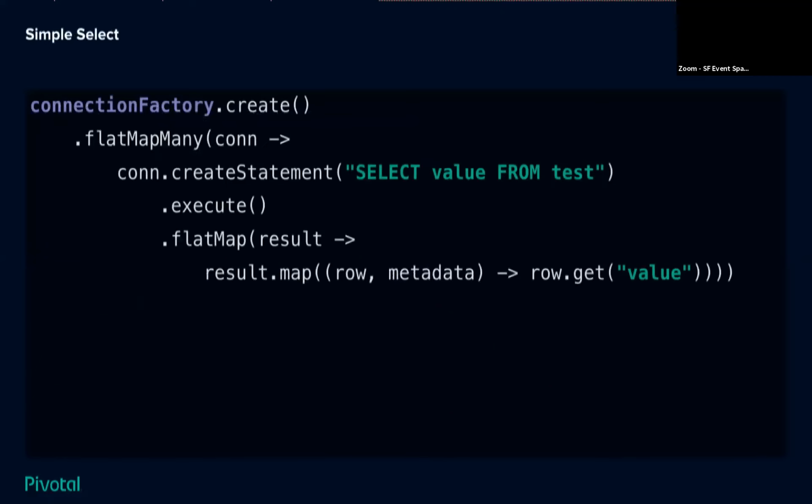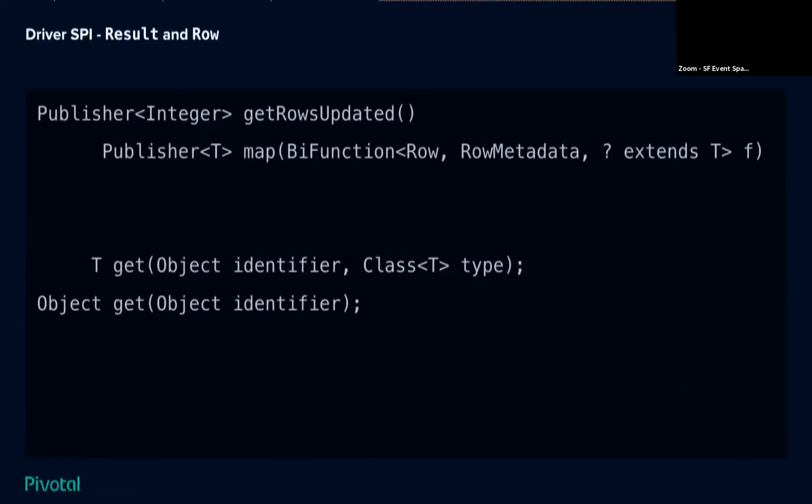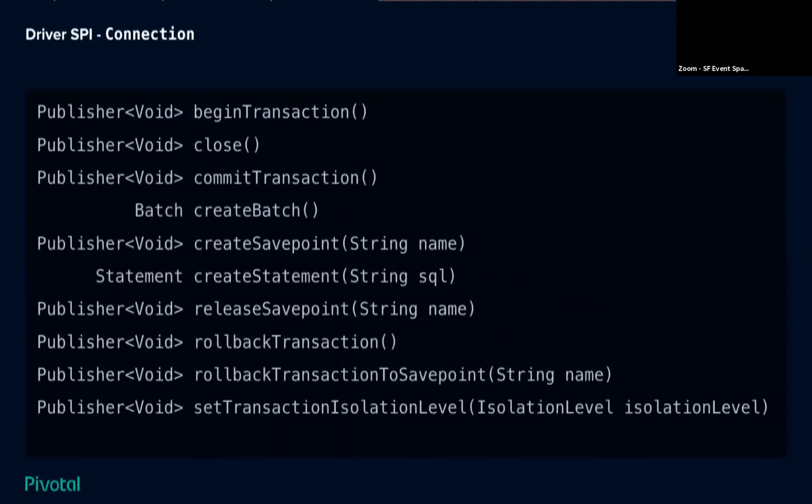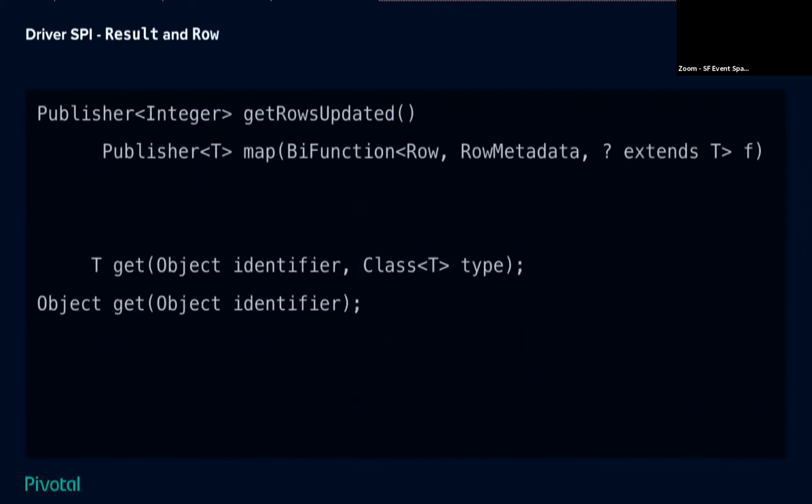So let's take a look at use of the API itself. We take a look at the API. We've got this connection factory thing we call create, and we get a connection back. So we see this method called flat map many. This is, actually, let me take a step back. The API itself, if you remember, is defined with a bunch of publishers, right? If we take a look here, there's a bunch of publishers, which are these really, really generic things from reactive streams. This is a thing that emits some kind of data, publisher result, publisher integer, publisher t, things like that.